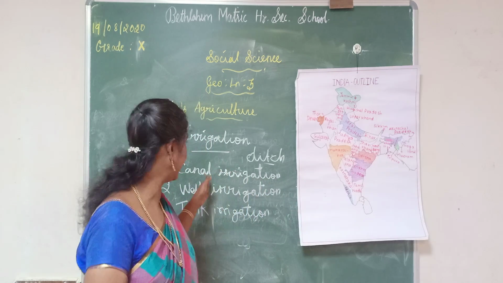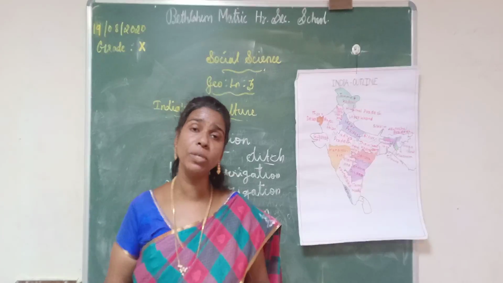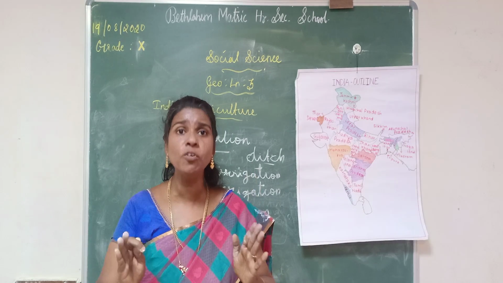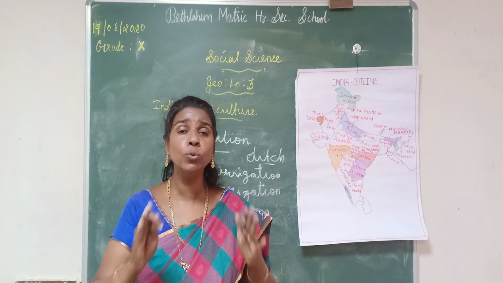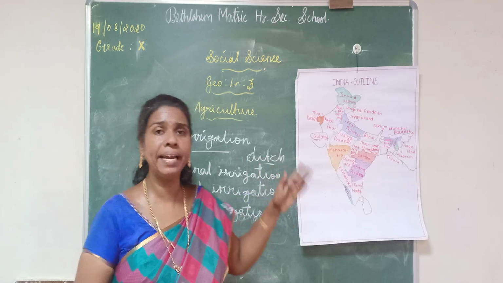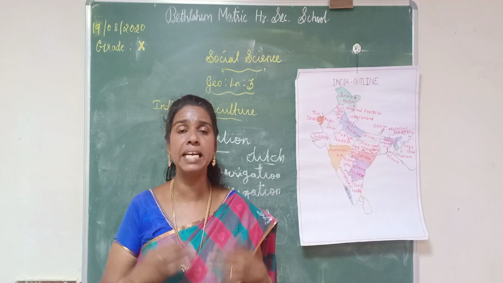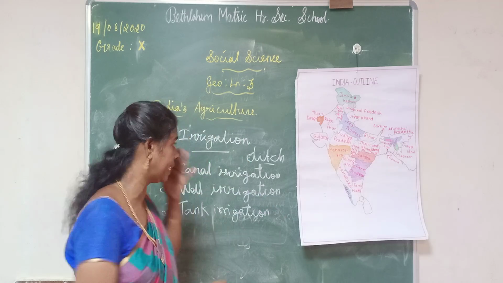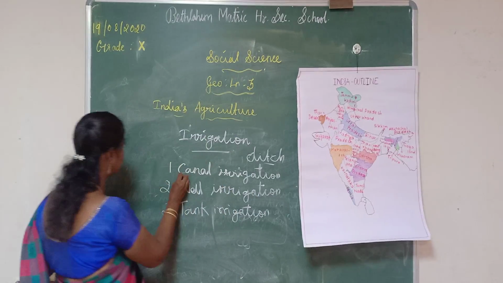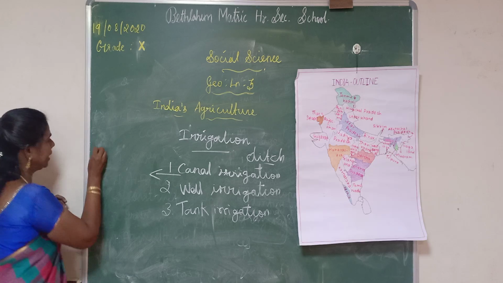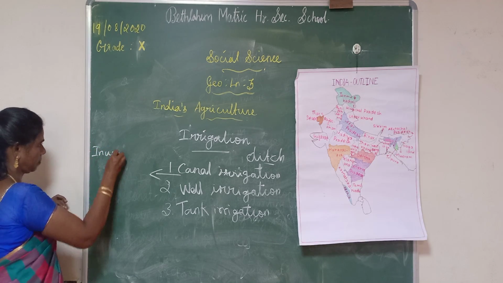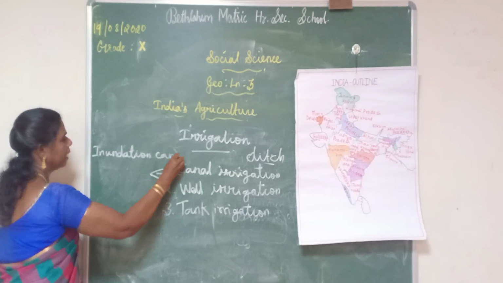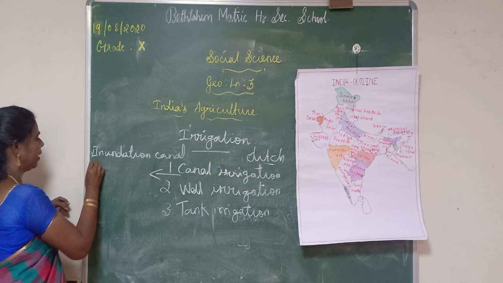This canal irrigation is one of the most important sources of irrigation in India. 24% of areas use canal irrigation. And this canal irrigation is classified into two types, inundation canal and perennial canal.